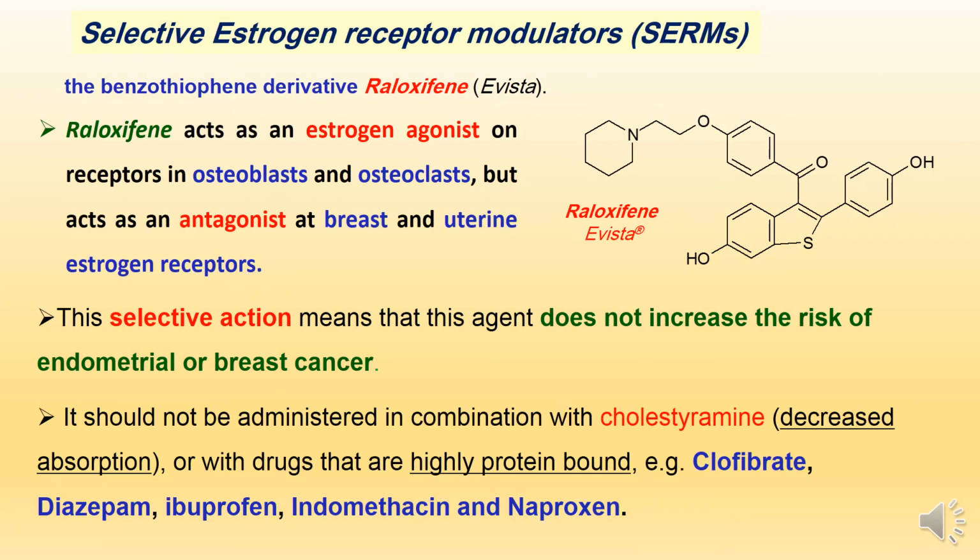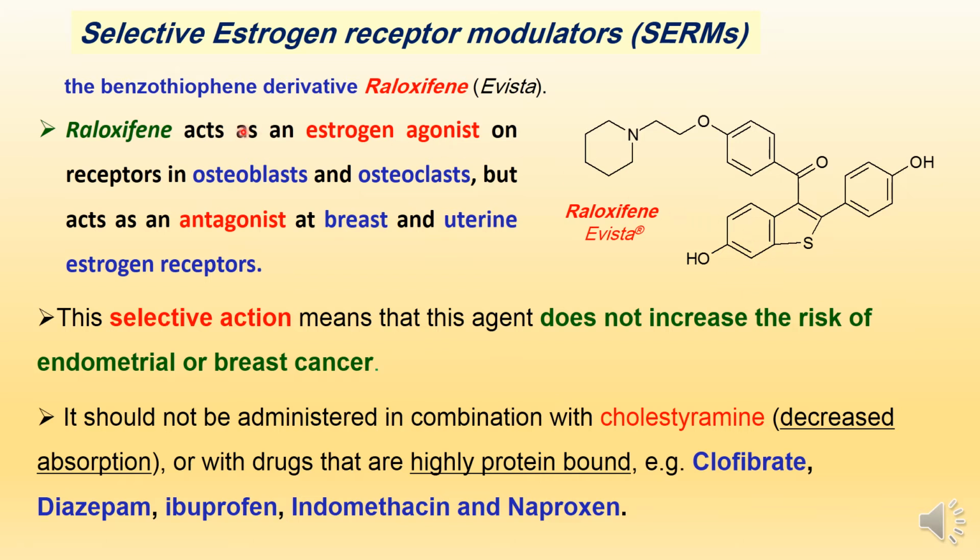From the estrogen replacement therapy, we will take selective estrogen receptor modulators, abbreviated as SERMs. We will take an example from it, which is raloxifene. Raloxifene is a selective estrogen receptor modulator. Also, it is a benzothiophene derivative. This ring is the benzothiophene.